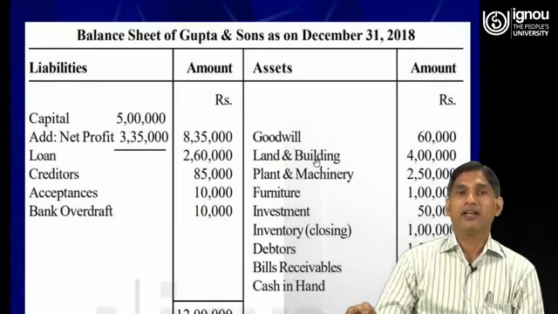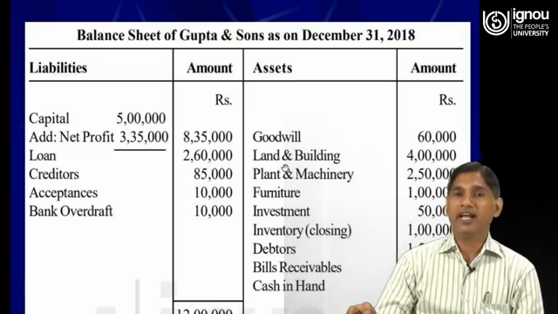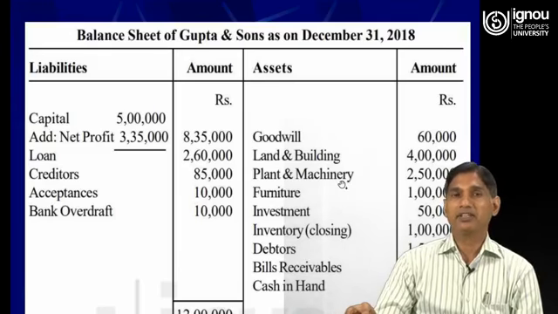Then land and building, also provided in the trial balance, rupees 4 lakh. Plant and machinery, rupees 2,50,000. Furniture, rupees 1 lakh. Investments, again provided in the trial balance, 50,000.